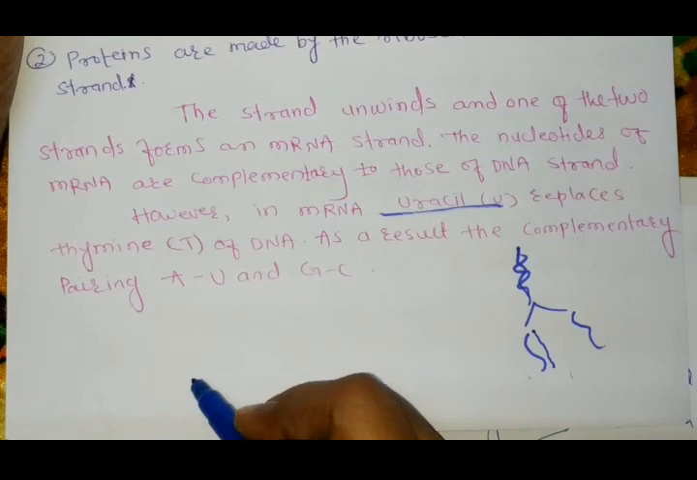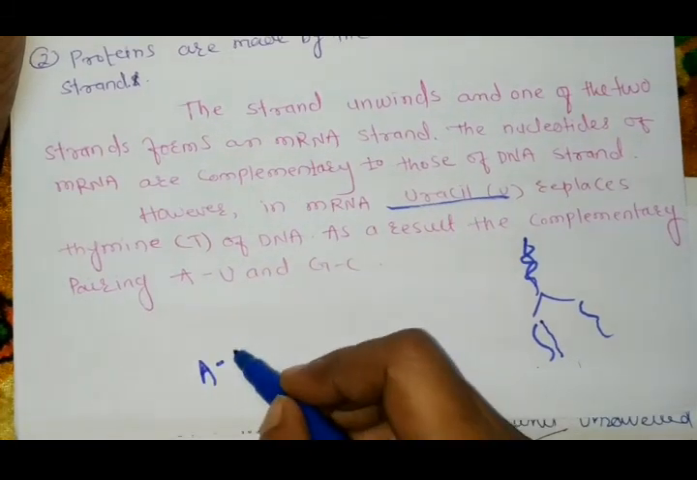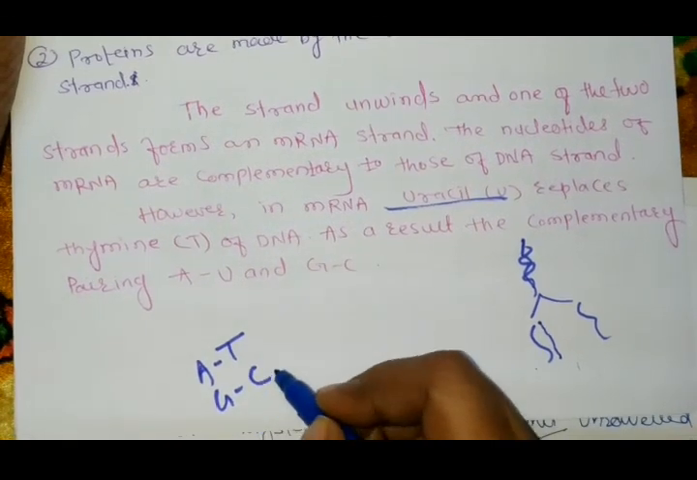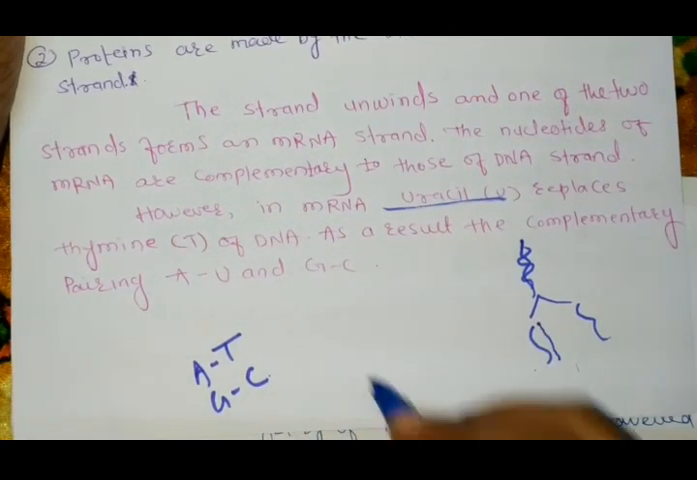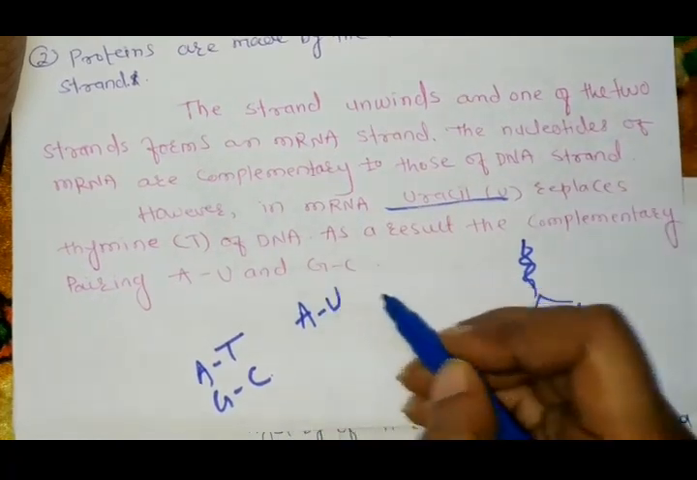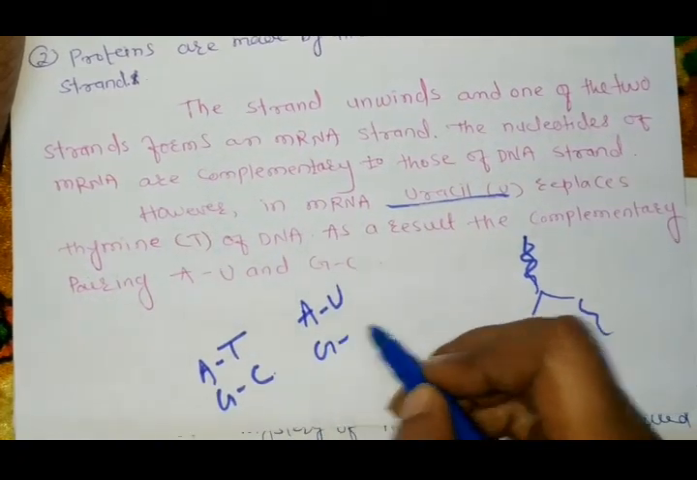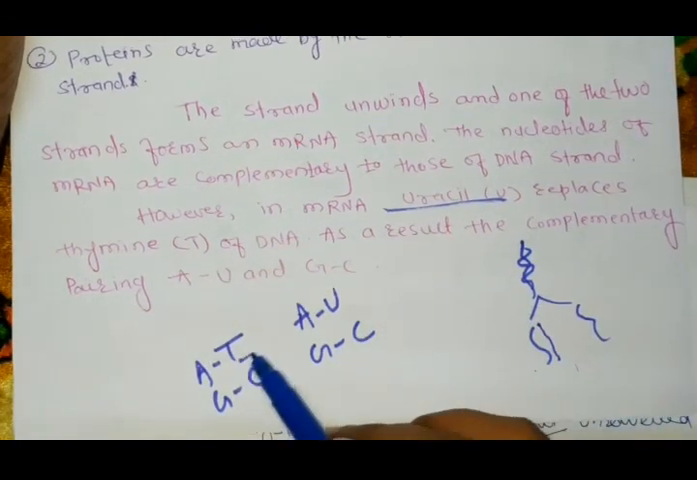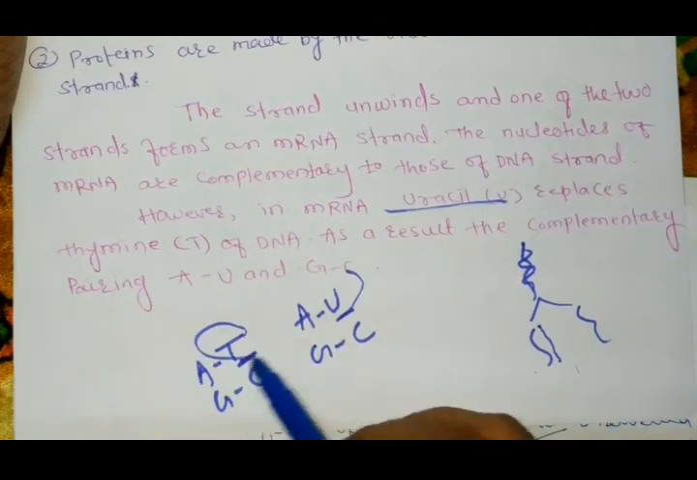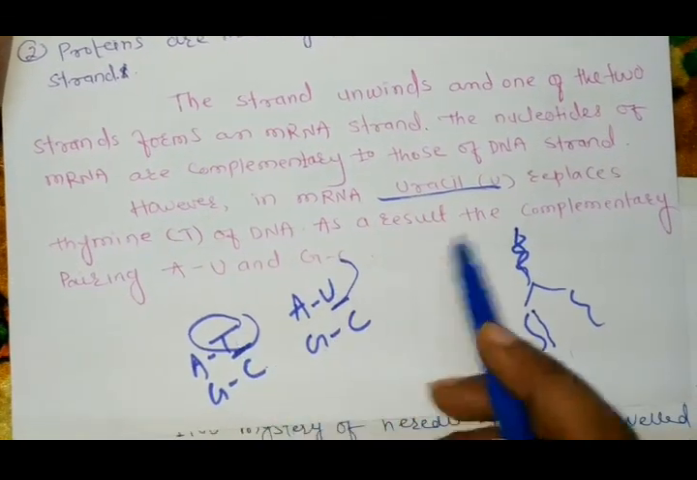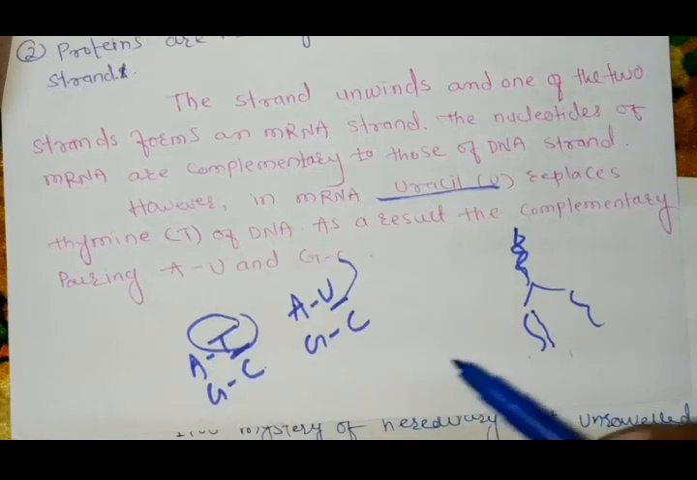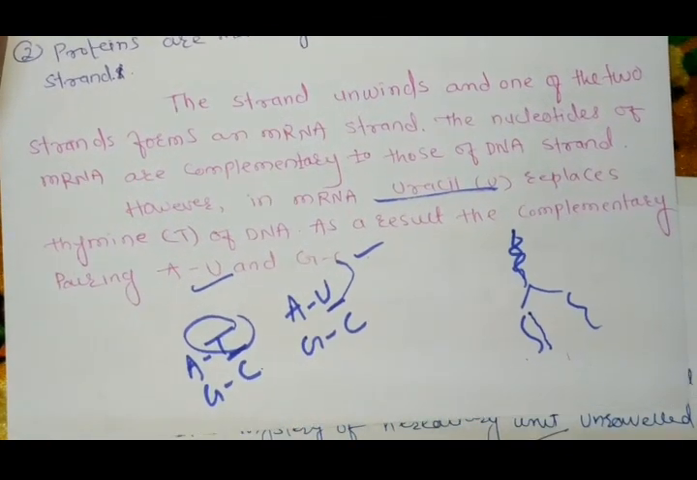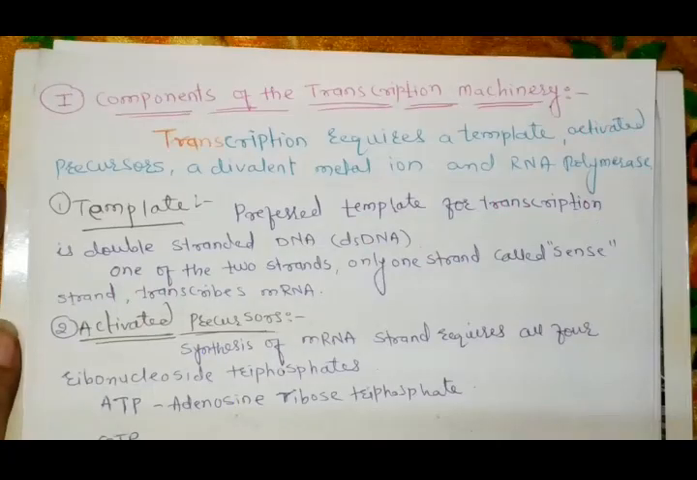Inside the DNA, adenine is paired with thymine T and guanine pairs with cytosine C, but in the RNA adenine is paired with uracil U and guanine pairs with cytosine C. That's why uracil replaces thymine, and as a result the complementary pairings are AU and GC, meaning adenine pairs with uracil and guanine pairs with cytosine. Do you all understand?